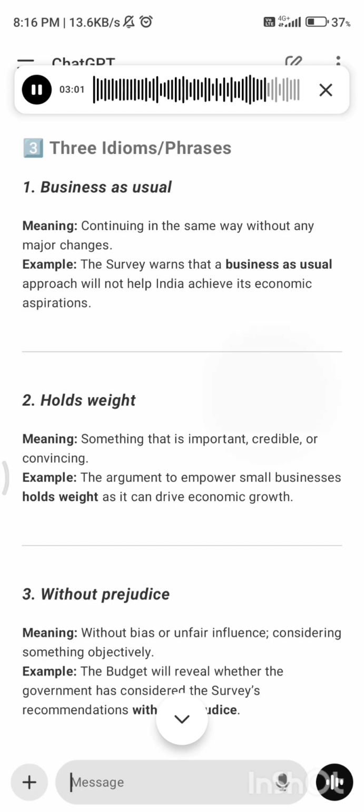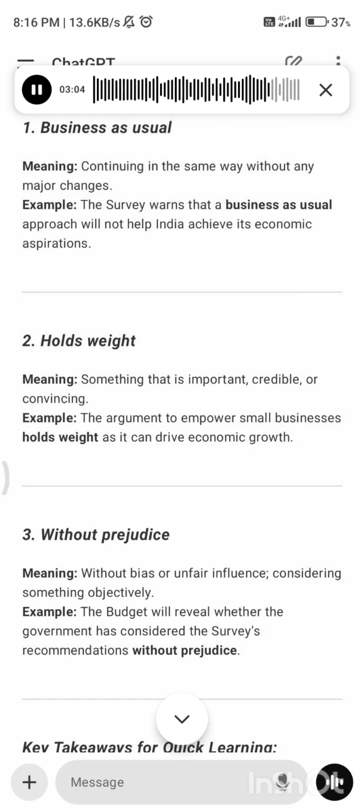3. Without prejudice, meaning without bias or unfair influence, considering something objectively. Example: the budget will reveal whether the government has considered the survey's recommendations without prejudice.